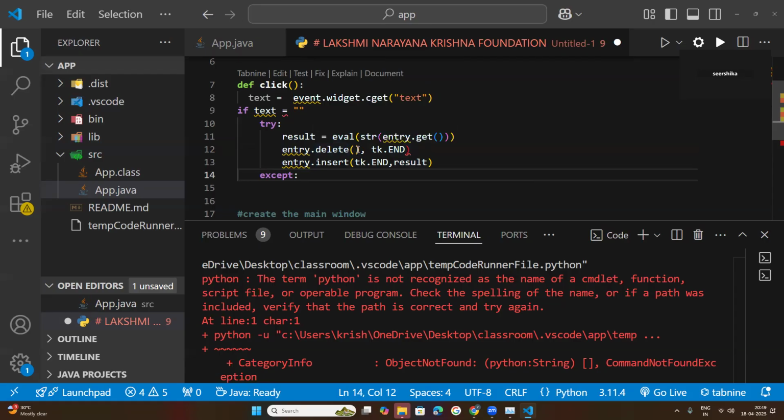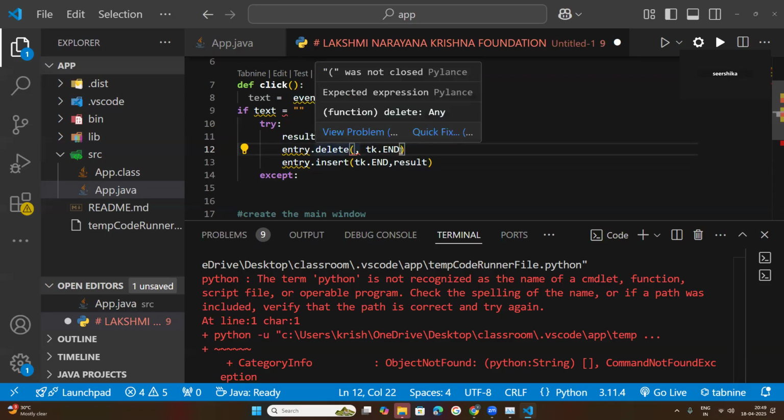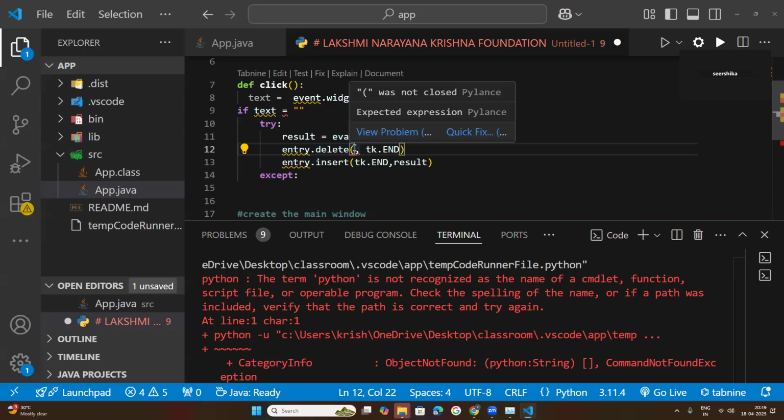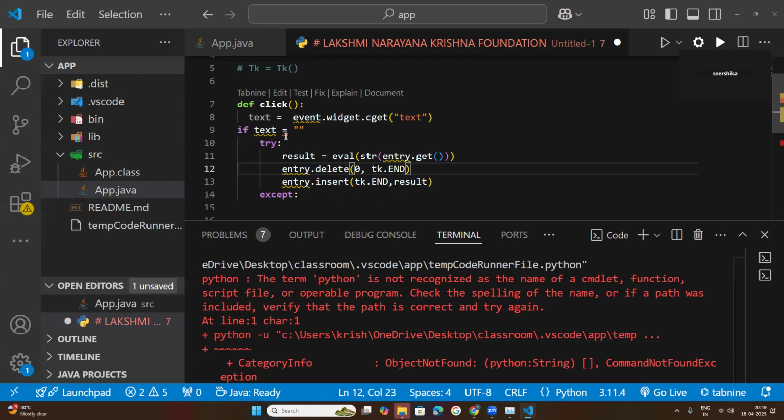So what is the use of this? No need. Simple mistakes. Now it becomes a function with starting bracket and end bracket, but it is expecting some value here. Understood that? So that value we need to mention here. Why 0? I will explain why 0. But now here also there is one mistake.